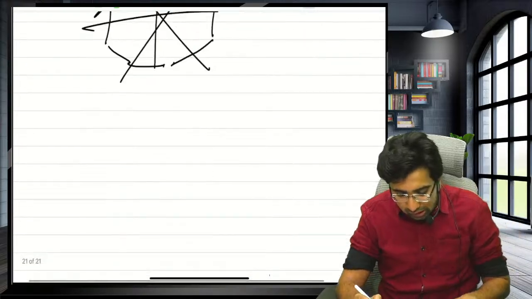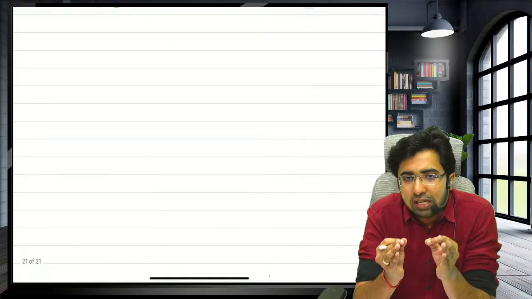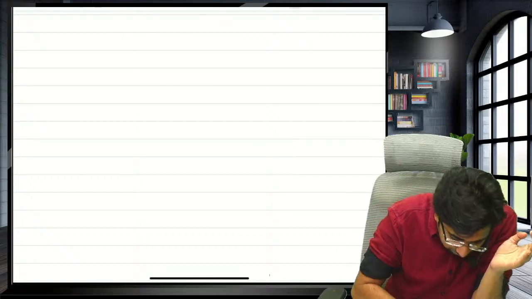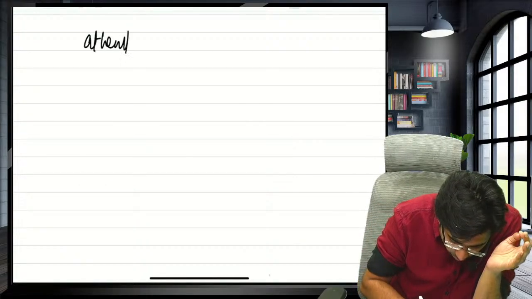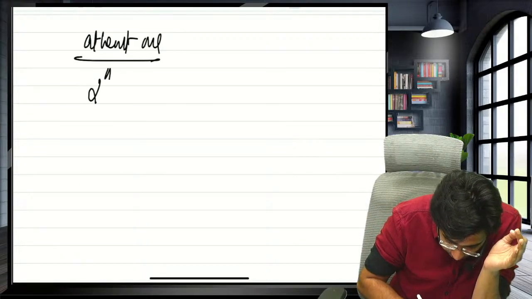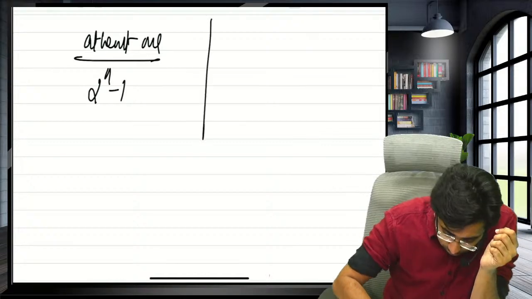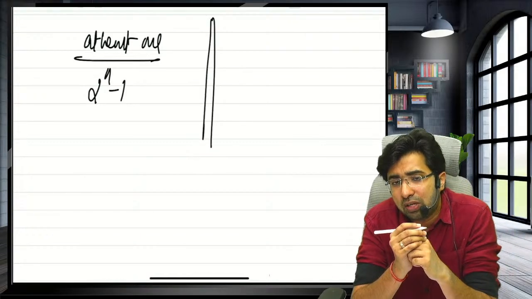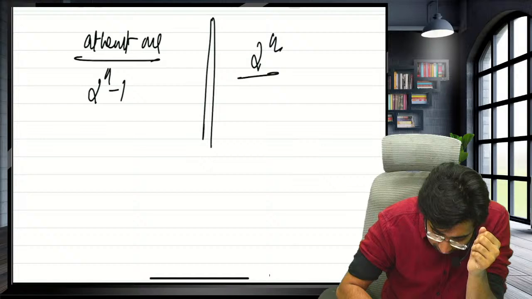Guys, if the question asks in how many ways you can invite one or more than one, when the question demands the condition of at least one, the shortcut is 2 raised to the power n minus 1. And when the question doesn't put any condition of one or more than one, 2 raised to the power n is the answer.